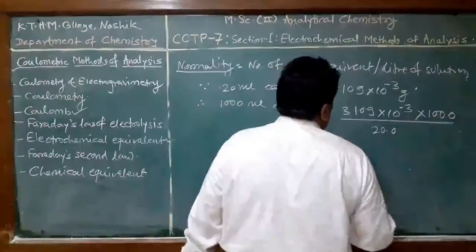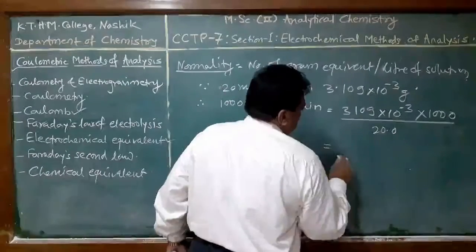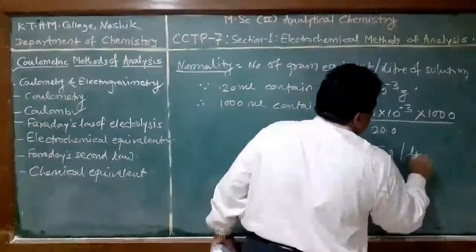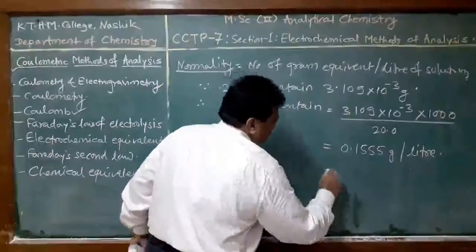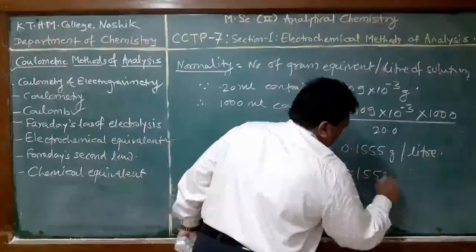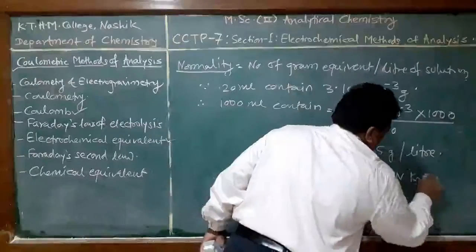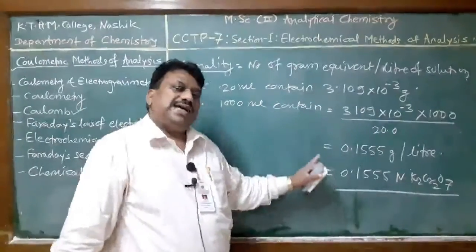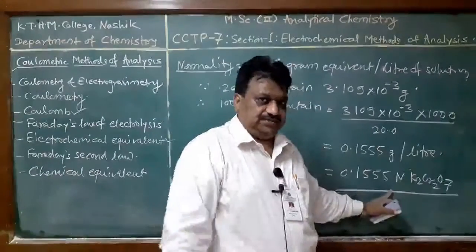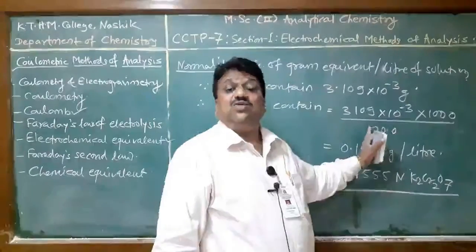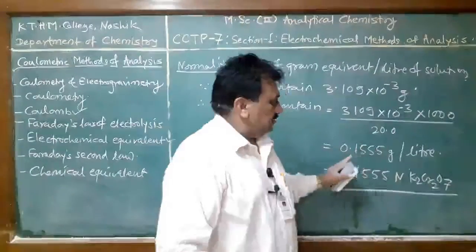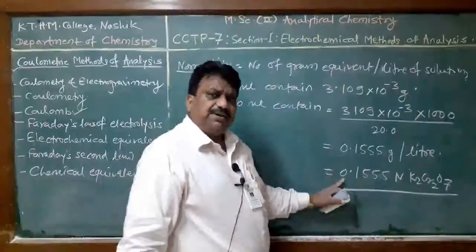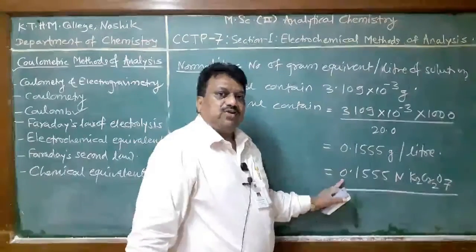When we calculate this value, it comes to 0.1555 gram per liter, which is equal to 0.1555 normal K2Cr2O7, potassium dichromate. In this way, we can determine the strength of a solution by measuring the quantity of electricity. This is a problem based on determination of strength of solution. We can determine the normality of potassium dichromate solution by using this formula.